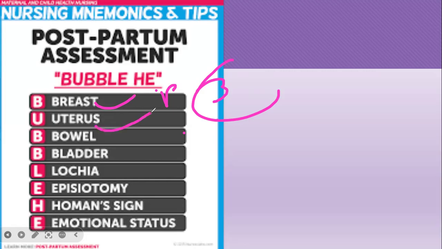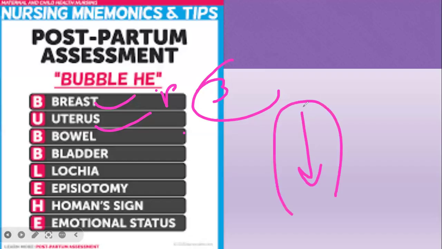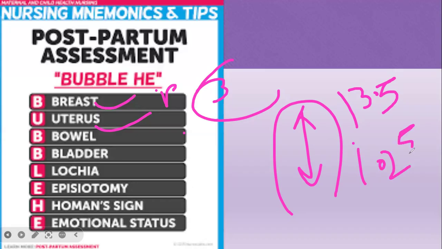If I say what to check in the uterus, we need to check the height of the uterus. Always remember, immediately after delivery, the height of the uterus is around 13.5 centimeters, and each day after that in the postpartum period, the uterine height reduces by around 1.25 centimeter per day.